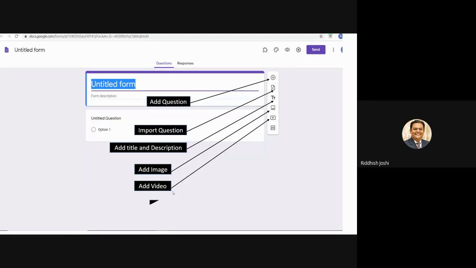If I want to have sections, we talked about this section technique in the sequencing of questions in session 1.